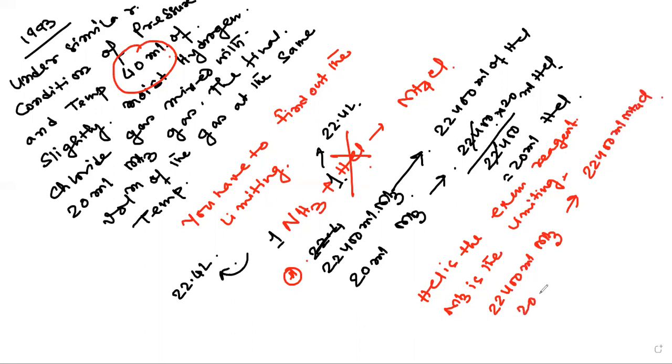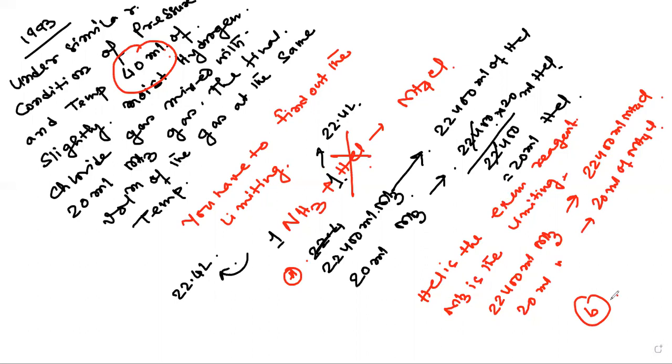So 20 ml of ammonia will give 20 ml of NH4Cl gas. This is the answer of the question. Yes, option number B is the correct option. So you should definitely check your answer.